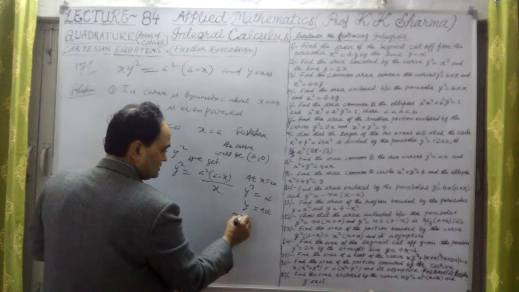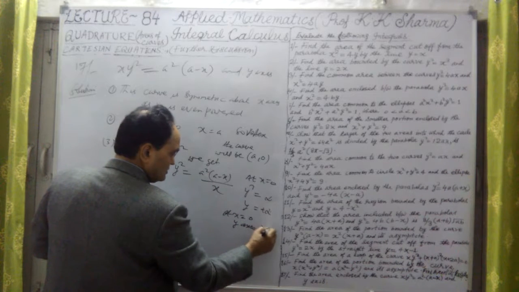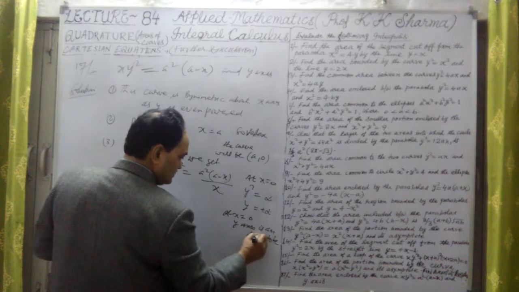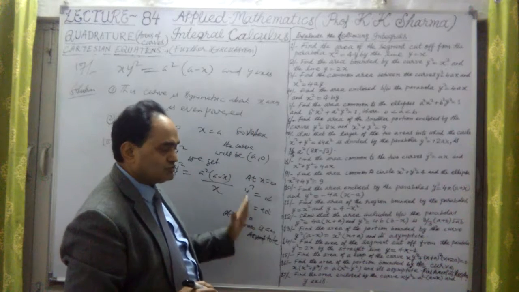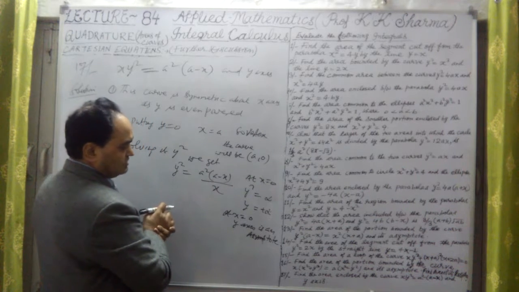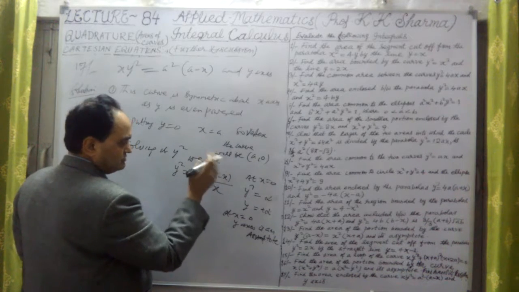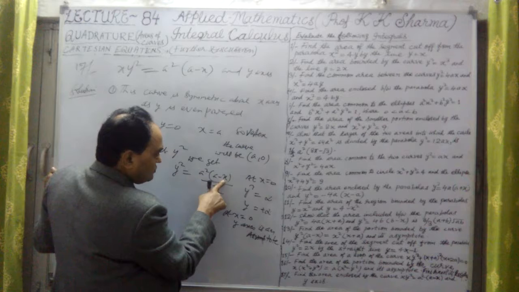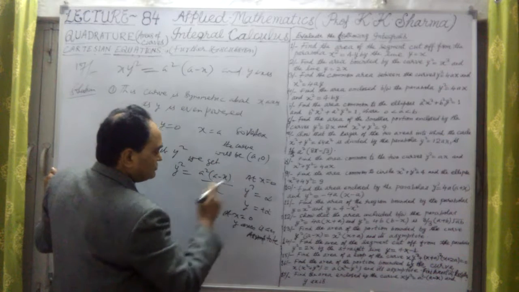So at x equal to 0, the y-axis is an asymptote. That's why it says that you find the area between the curve and the y-axis. That means the y-axis is working as an asymptote. So between the asymptote and the curve, we have to find the area. The vertex is a, 0, as we have just calculated. Now if I substitute x greater than a, like 2a, 3a, etc., beyond x equal to a the curve does not exist.